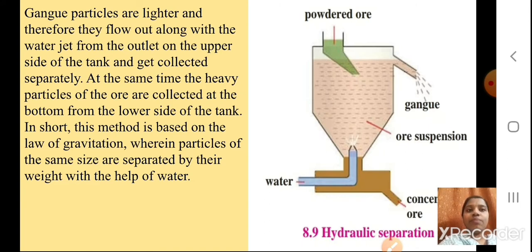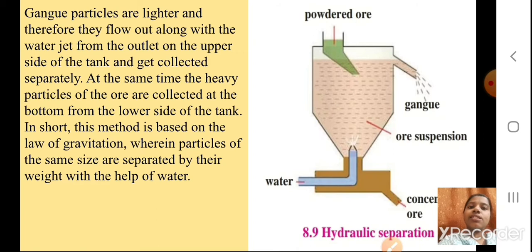The heavy particles of the ore are collected from the lower side of the tank. In short, this method is based on the law of gravitation, wherein particles of the same size are separated by their weight with the help of water. The lighter gangue particles gush out with the water, while the concentrated ore is not totally a clean mineral.